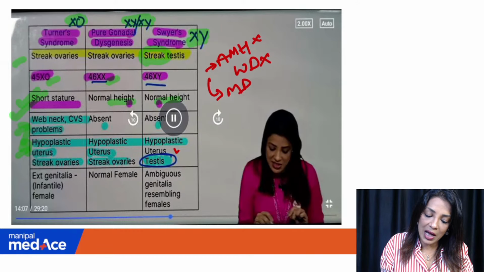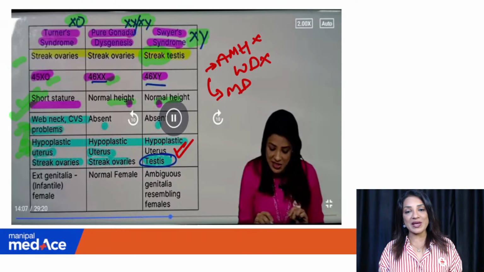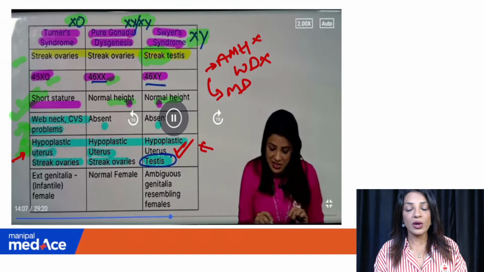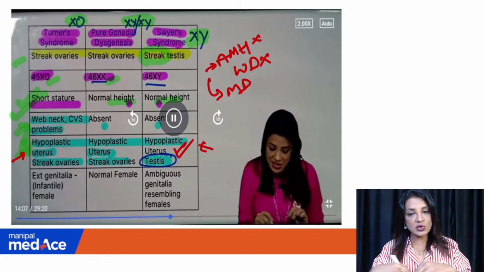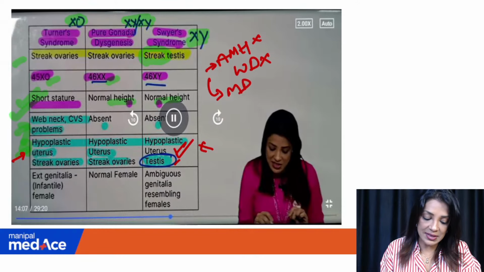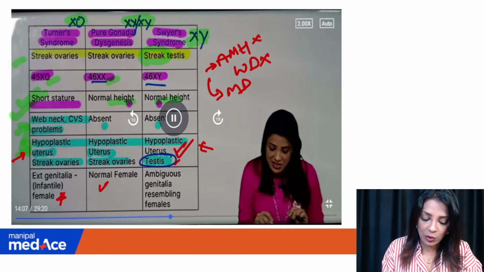So they will have a hypoplastic uterus. Why hypoplastic? Just like Turner's, they do not have enough estrogen for the uterus to grow. It will grow, it will fuse, the Mullerian duct will fuse, but it will not grow because ovaries are not there. Okay, and there will be testes. External genitalia will be infantile female, again because of lack of estrogen. This will be a normal female.